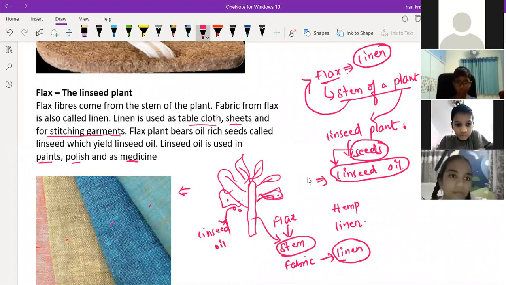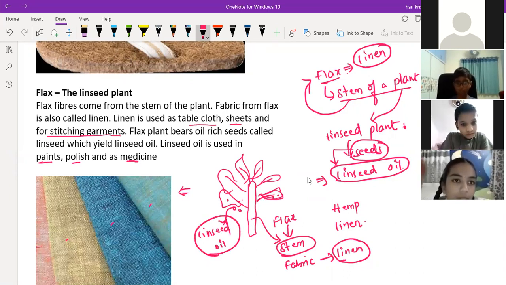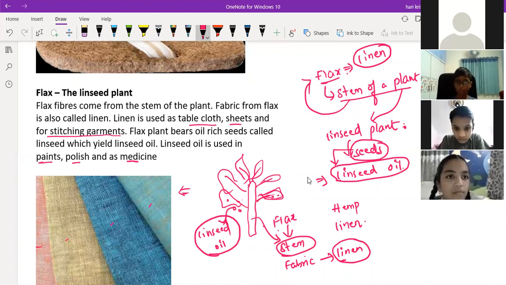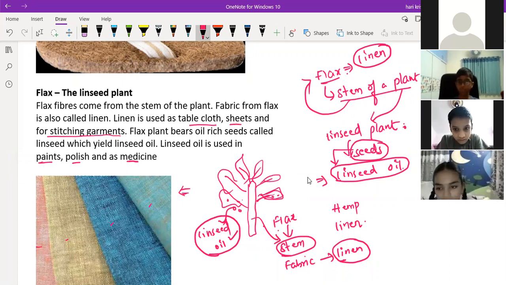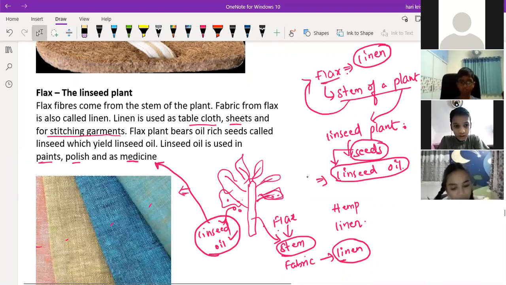Okay, sir. So there are two uses, right? With the help of this plant, one, we can make flax from the stem of the plant. Second one is we can produce linseed oil from the seeds of the plant. Then where do you use this linseed oil? Use it in paints, polish, and in medicinal properties. Now it is clear. Yes, sir.